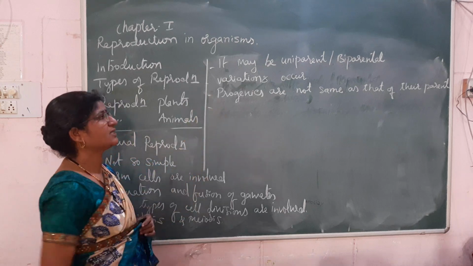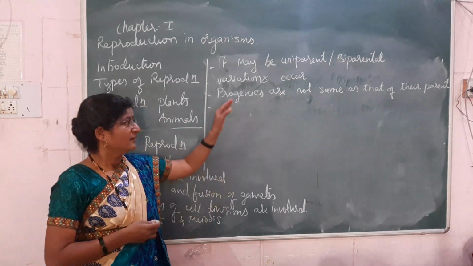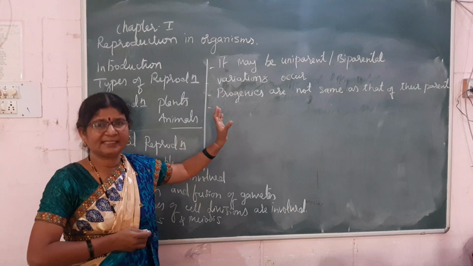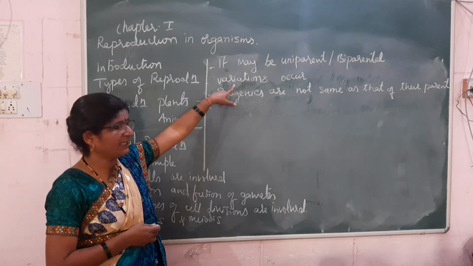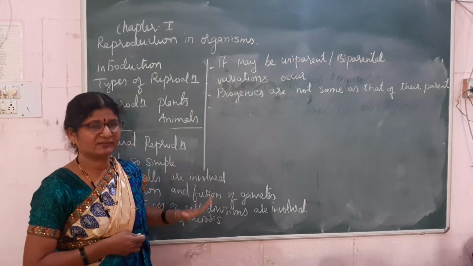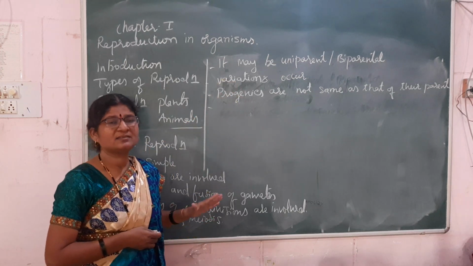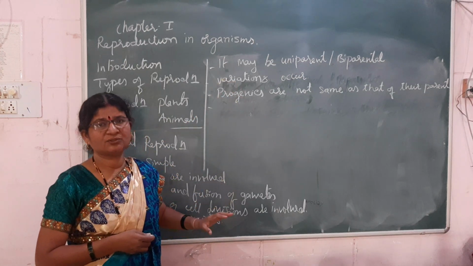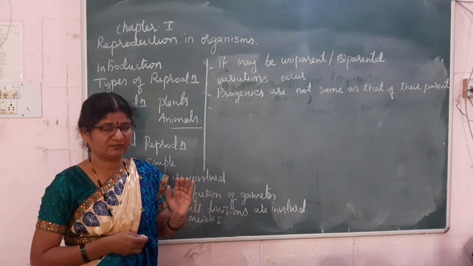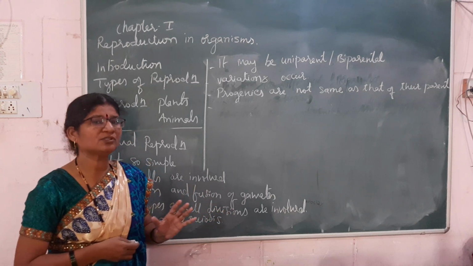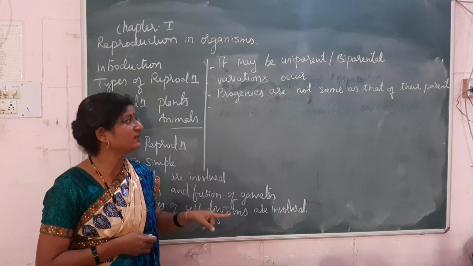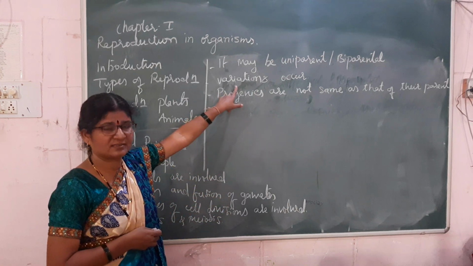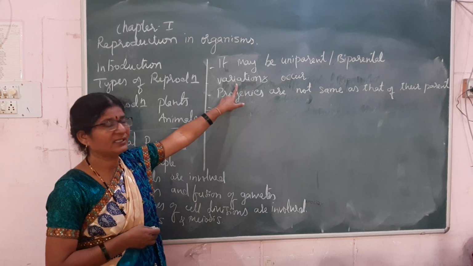So as variations are present, it will play a very significant role in evolution. Variations occur because of the presence of meiotic cell division. By your previous knowledge, you know that in prophase 1 of meiosis 1, chromosomal exchange will take place, and that chromosomal exchange will result in variations, which is a very important event.